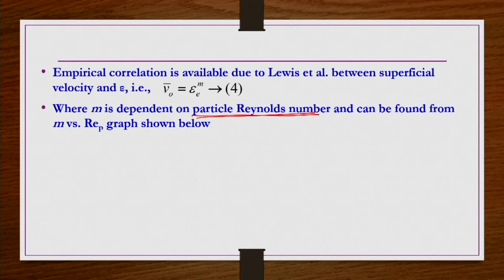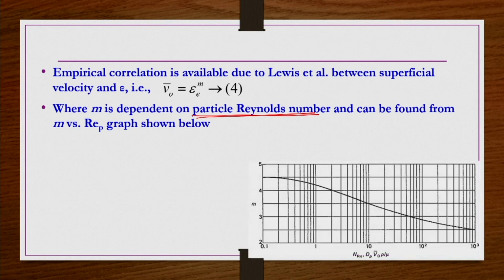If you remember, in hindered settling conditions, the suspension velocity Us is equal to Ut, the free settling velocity of a single particle, multiplied by epsilon power n, and that n depended on the particle Reynolds number. Similarly, here also, for packed beds or expanded fluidized beds, there is a relation between the superficial velocity and the voidage, and this power m is dependent on the particle Reynolds number.